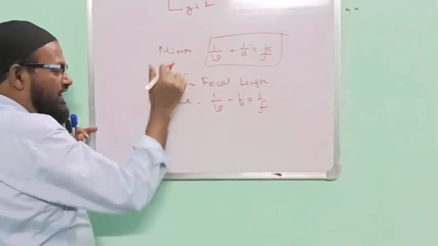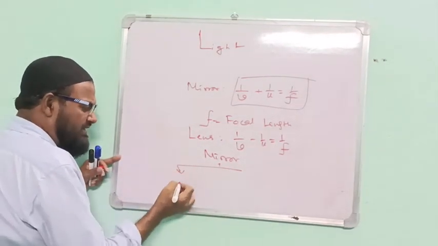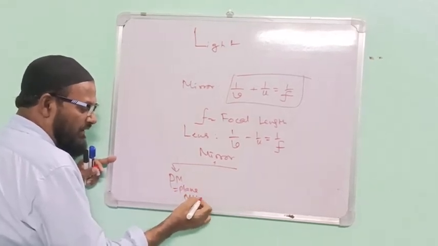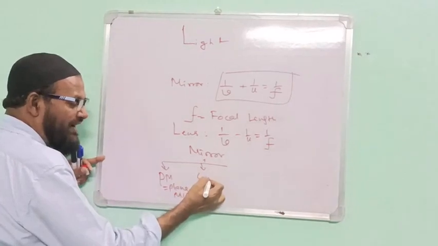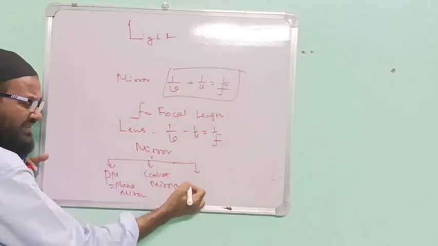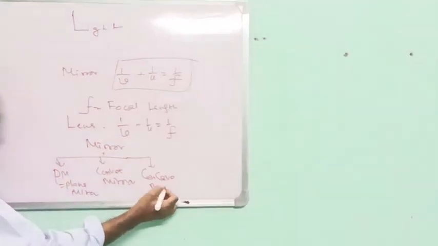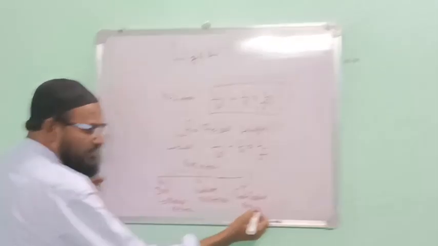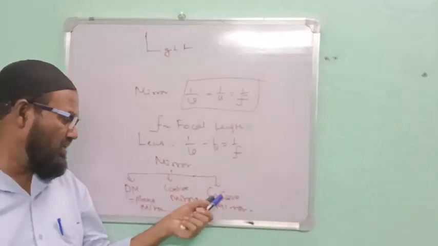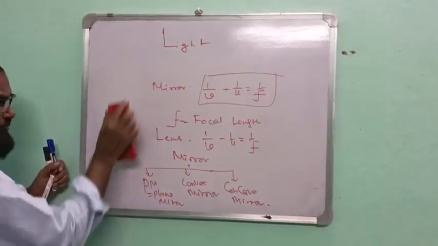In case of mirror, we have to see this type of mirror. Very simple. This is plane mirror. Another thing, convex mirror and concave mirror. What is the figure of concave surface or convex surface? I am giving the figure. There are 3 types of mirror: plane mirror, convex mirror, concave mirror. I am discussing mirror today. Plane mirror we have seen.